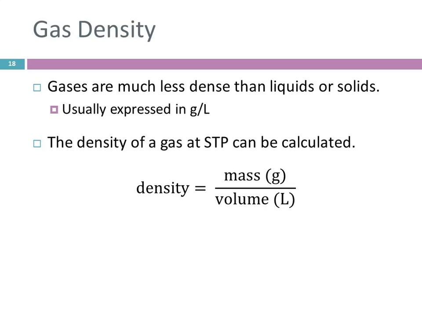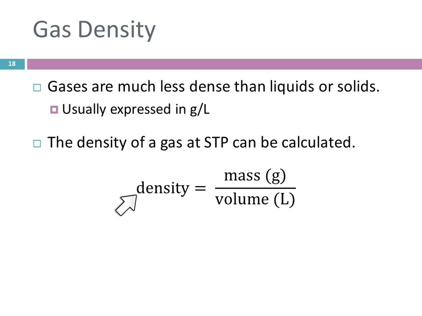Gases are much less dense than liquids or solids. We usually express the density of a liquid or a solid in grams per milliliter or grams per cubic centimeter. We can express the density of gases in those units, but they end up being really small numbers, much smaller than 1. So typically we use the unit grams per liter instead because it gives us nicer numbers. We can actually calculate the density of a gas at STP.